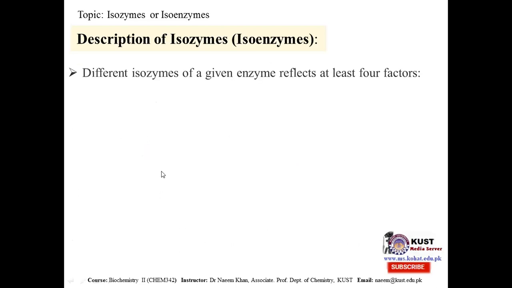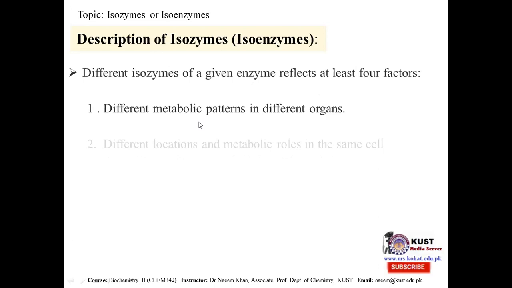This aspect is similar. Different isozymes of a given enzyme reflect at least 4 factors. When we are talking about the different isozymes of an enzyme, we must consider at least 4 factors. One, different metabolic patterns in different organs. Why are the different isozymes present? Because the different organs have different metabolic patterns, so that's why different forms are required.